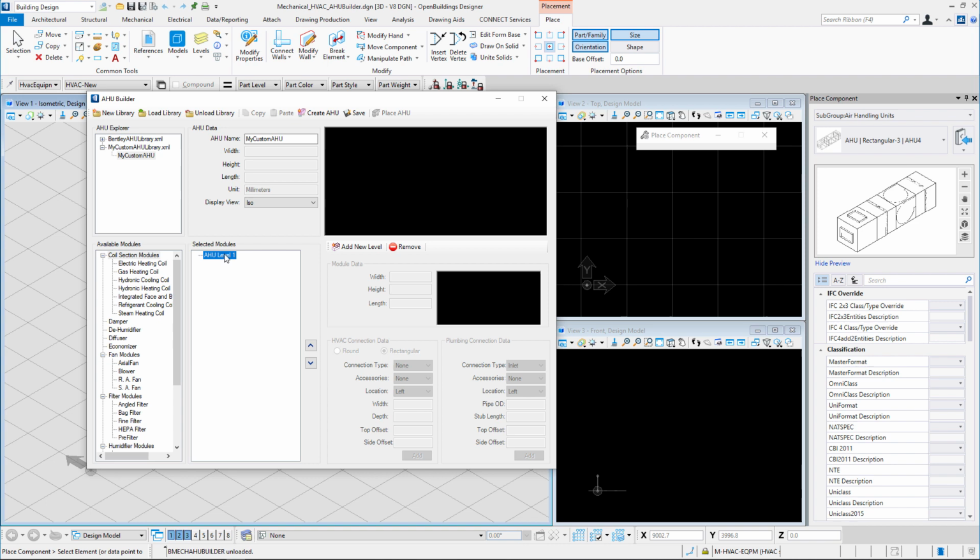In the AHU level 1, let us add our first module, a blower. From the available modules pane, we have to select blower and double-click on it to bring it to the selected modules pane. Let us add some connections to this blower module. To do that, we would go to the HVAC Connection data and select the following connection specification for this connection. Rectangular, connection type is supply, no accessories, location should be left, the width of the connection is 450, the depth of the connection is 300, the top offset is 375, the side offset is also 375. Now we would have to click on Add to add the connection.